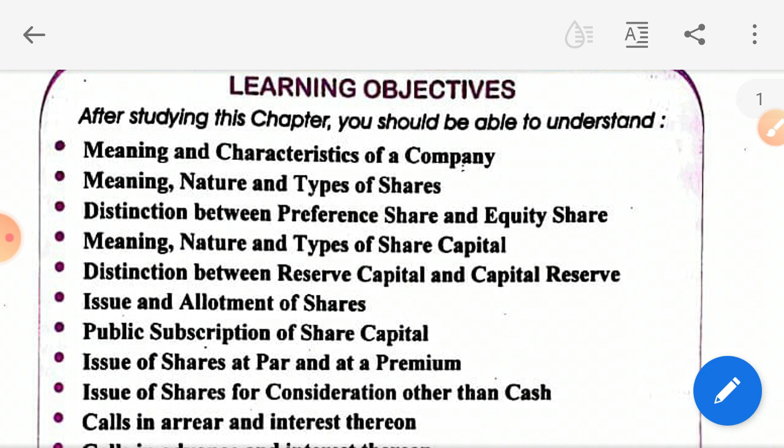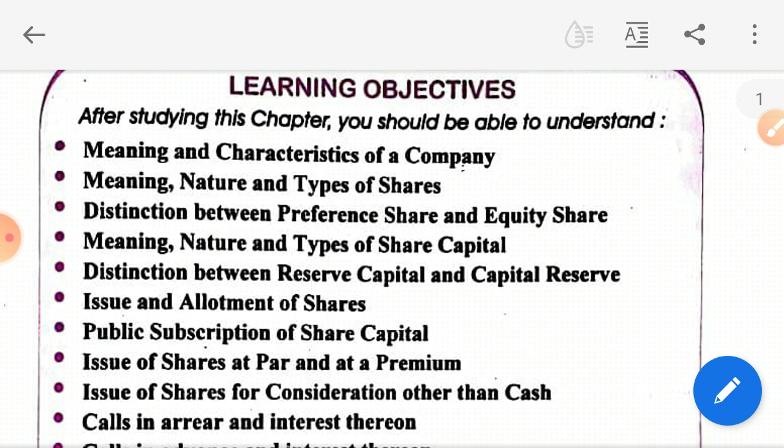Then we have types of shares. A public company can issue two types of shares. Do you remember that point? Equity shares and preference shares. Moreover, these equity shares and preference shares we are going to study in detail in chapter number 3 of commerce as well. So for the time being, shares are of two types, that is equity shares and preference shares. Equity shareholders are the owners of the company, preference shareholders are not the owners of the company. They are a hybrid security.